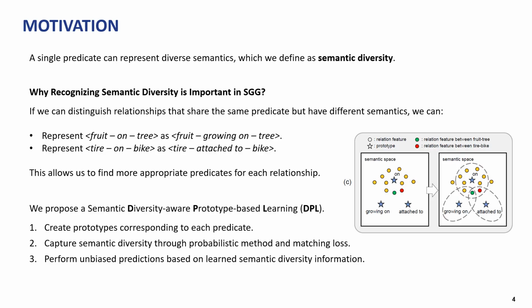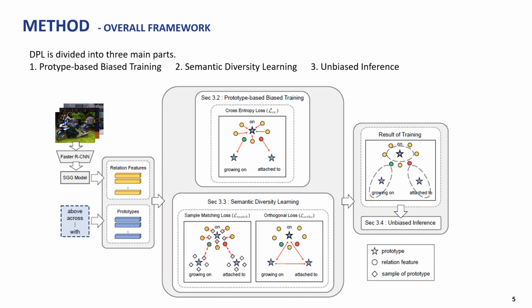To address this, we propose a semantic diversity aware prototype-based learning method. Our DPL is divided into three main parts: prototype-based bias training, semantic diversity learning, and the unbiased inference step.